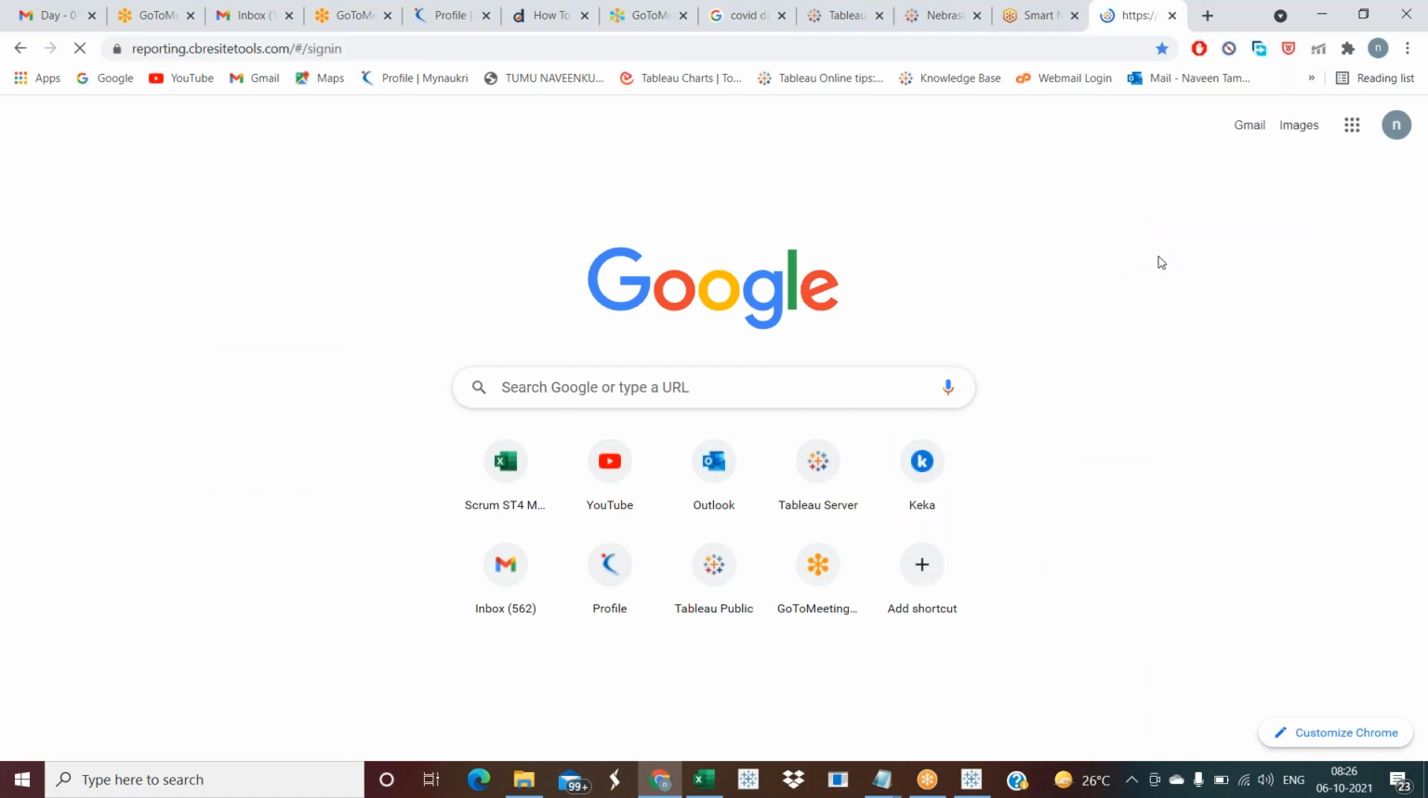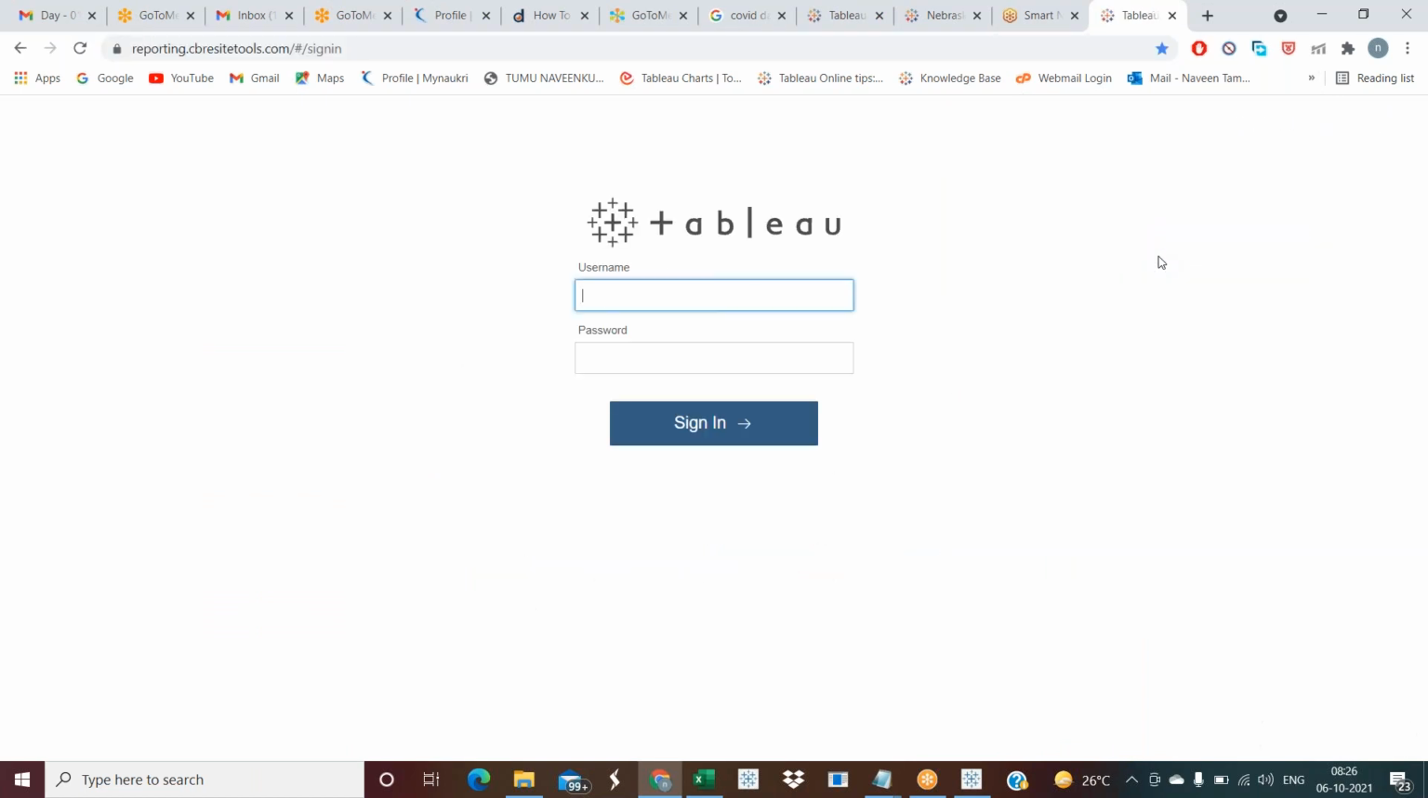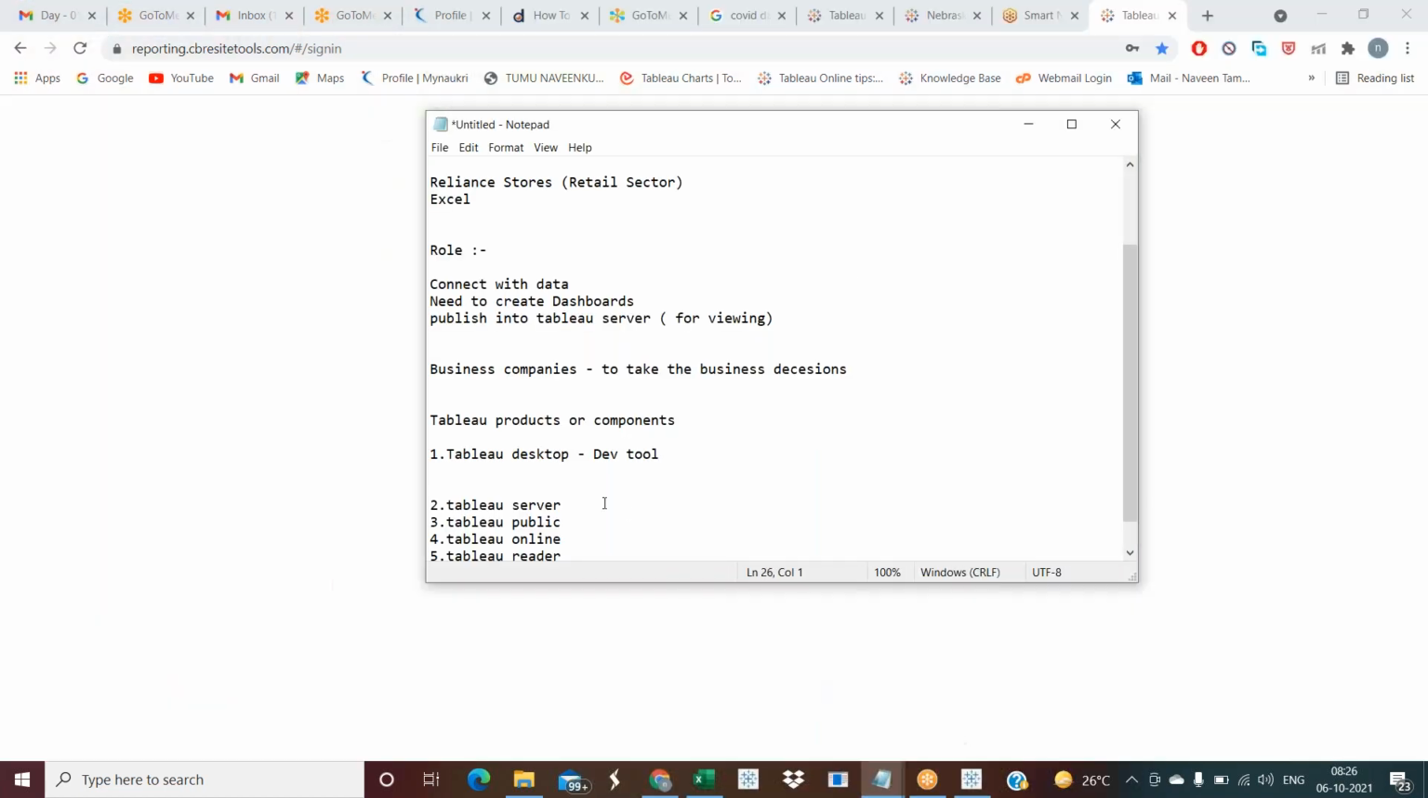Tableau Server is a web-based application. Web-based application means you don't need to install this. Someone will install it for us. You don't need to install anything. They will provide you a URL. So Tableau Server is a web-based application.